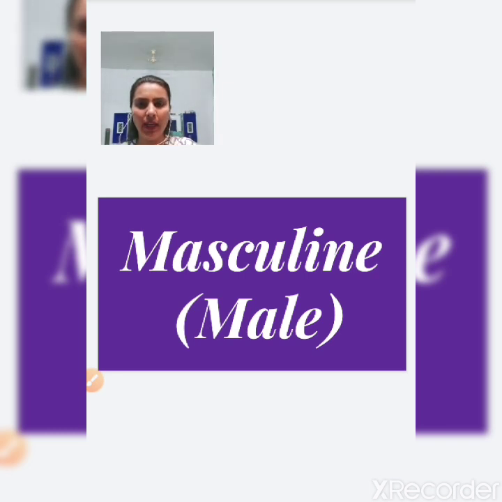Read the spelling: M A S C U L I N E. Masculine. The meaning of masculine is male. All the males come in the category of masculine, either it is a person or it is animals. Let's read the spelling of masculine again.